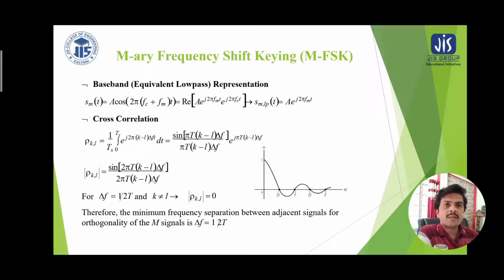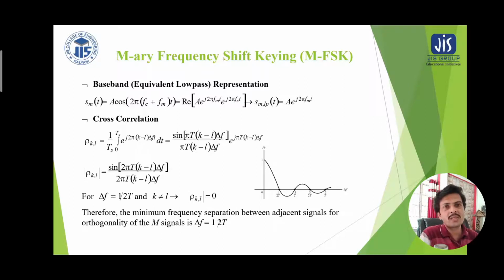Baseband equivalent low pass representation we already have seen for different shift keying techniques. So here we will start the discussion with the frequency shift keying, and it is the M-ary FSK, where sm(t) can be written as A cos of 2 pi (Fc plus Fm) t.